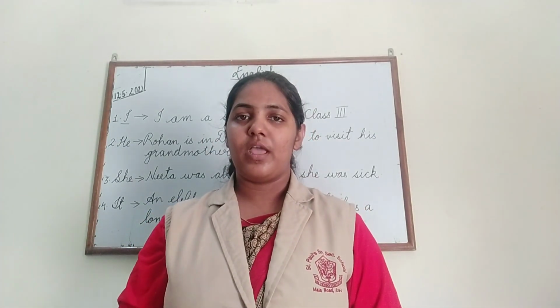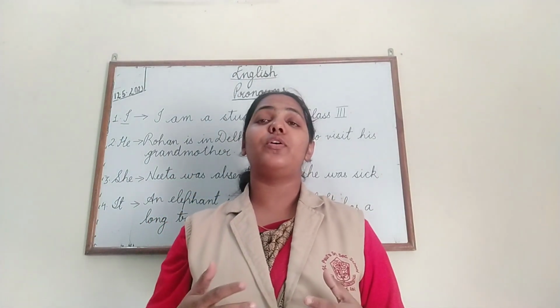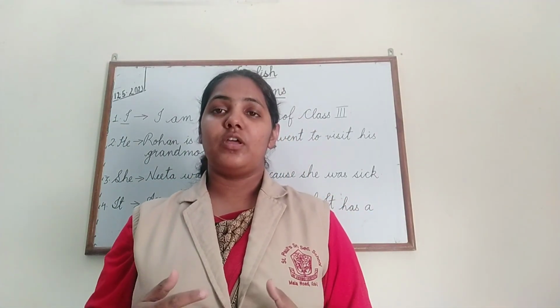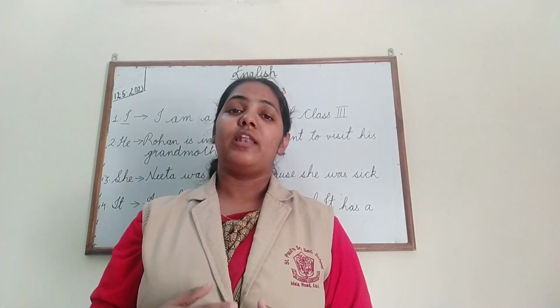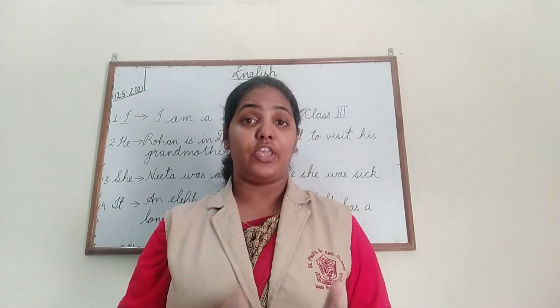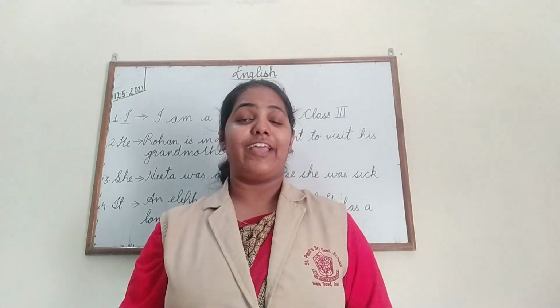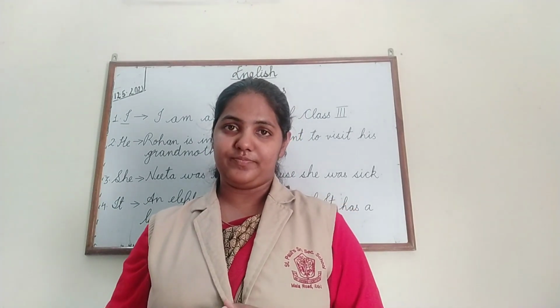Understood, children? Now there are 2 types of pronouns. We are going to learn about the pronouns on the basis of their usage. Now children, there is one set of pronouns which is used for singular naming words, and there is one set of pronouns which is used for plural naming words.